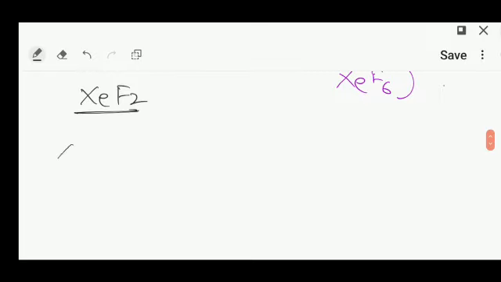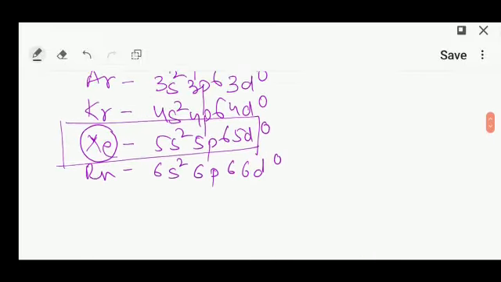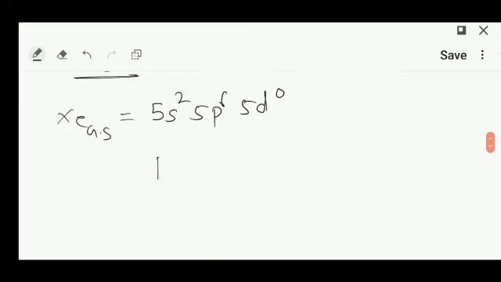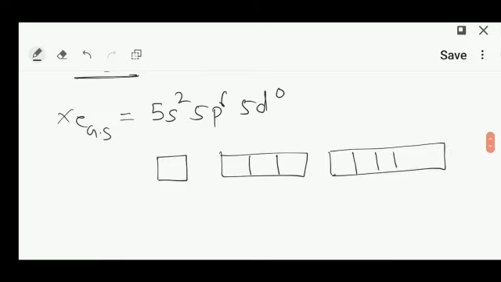Okay, what is the electronic configuration of xenon in the ground state? That is 5s2, 5p6 and 5d0. The s orbital is single, p has 3 orbitals and d has 5 orbitals. This is xenon in the ground state. These are s electrons, these are 1, 2, 3, 4, 5, 6.